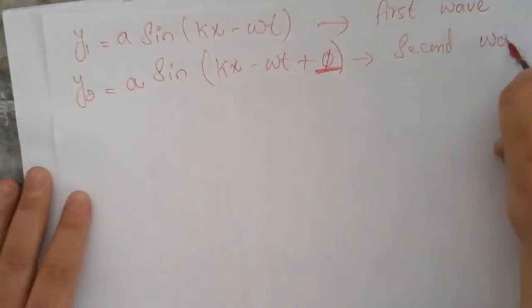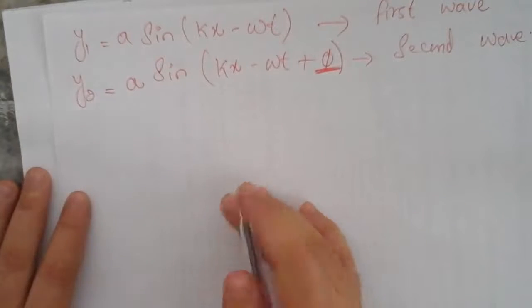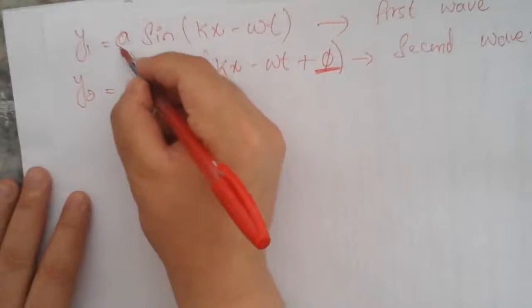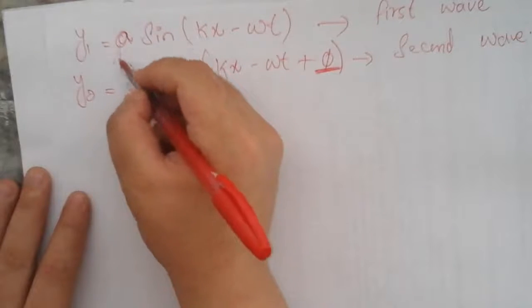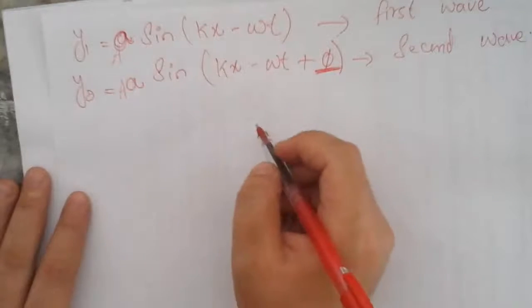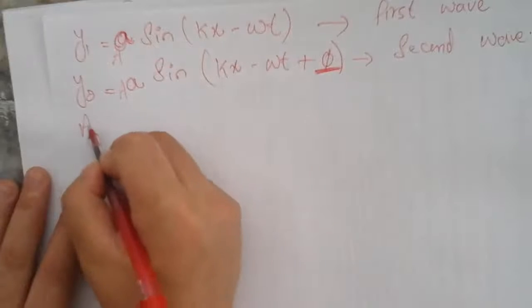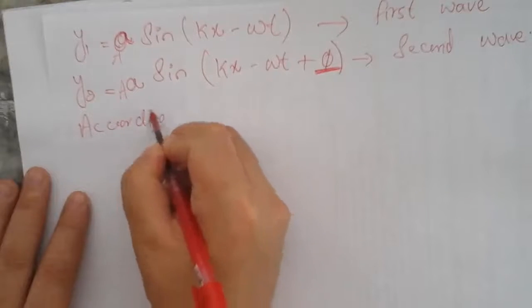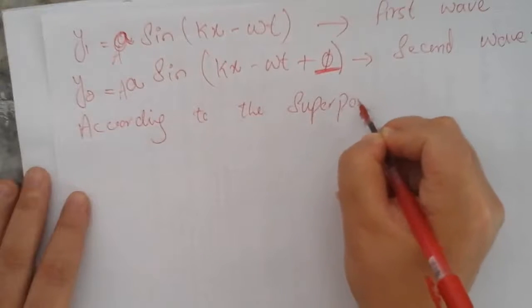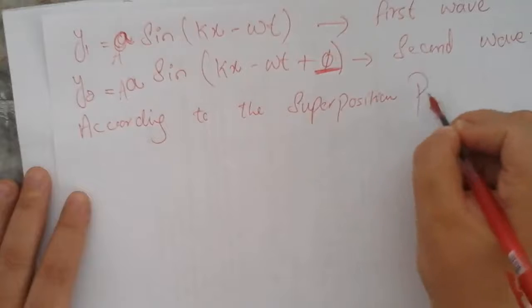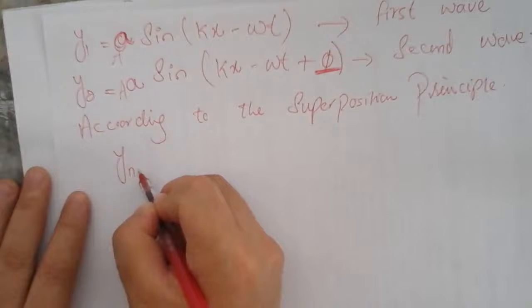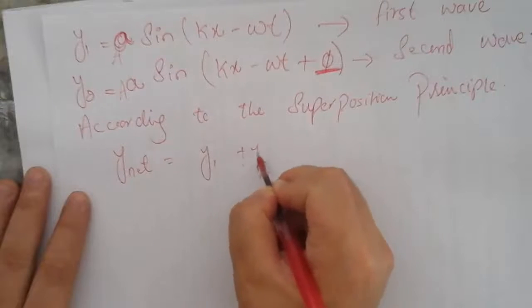In some books they write a capital A instead of alpha. That doesn't matter. You can write small alpha or capital A. So according to the superposition principle, the net wave is equal to y1 plus y2.